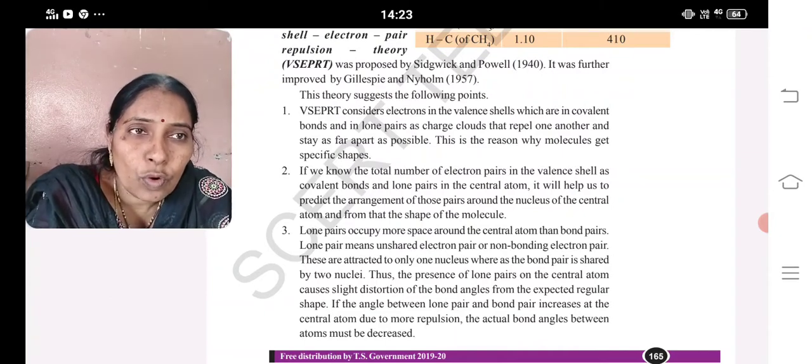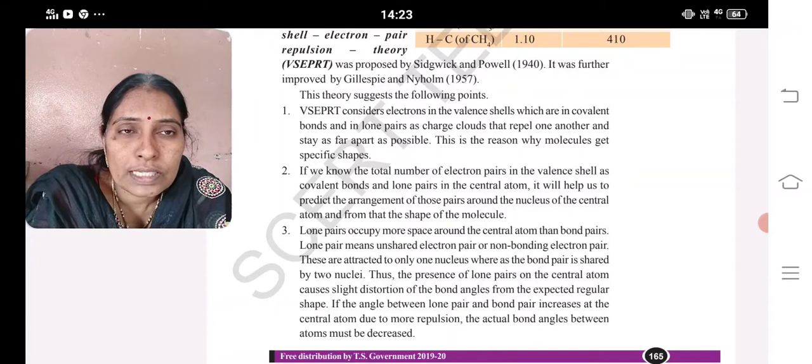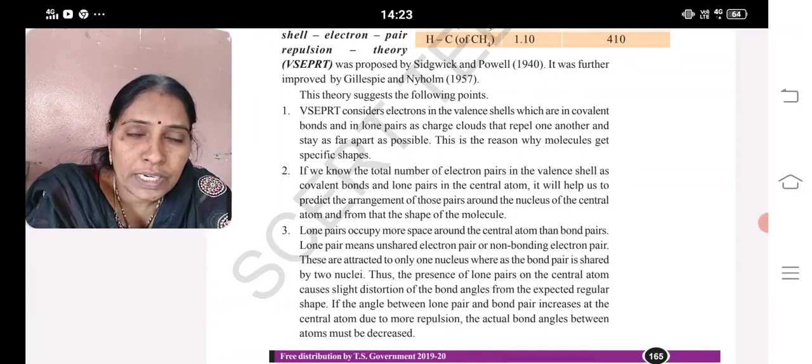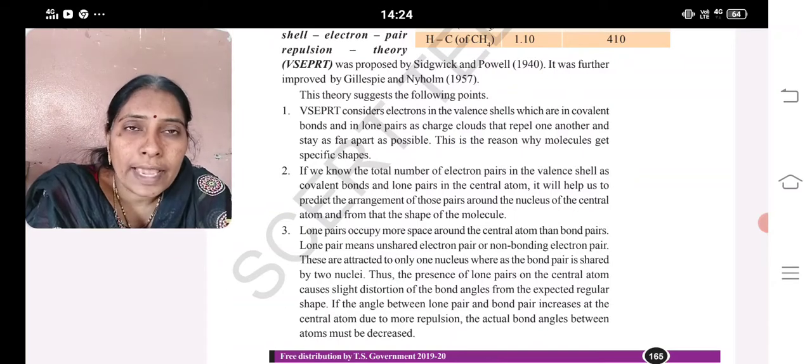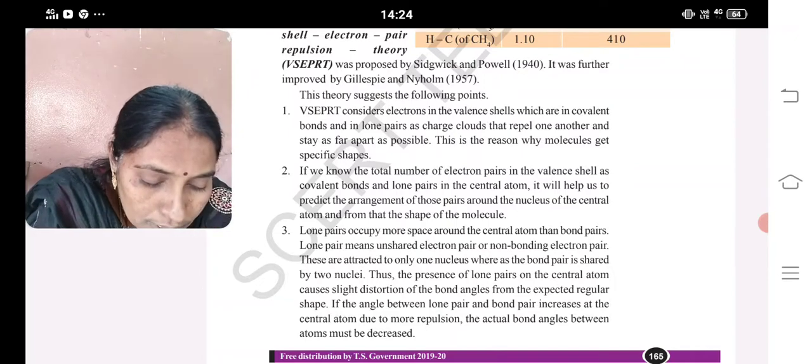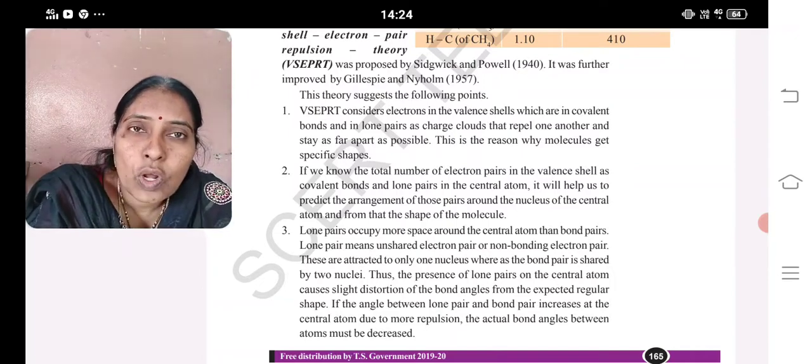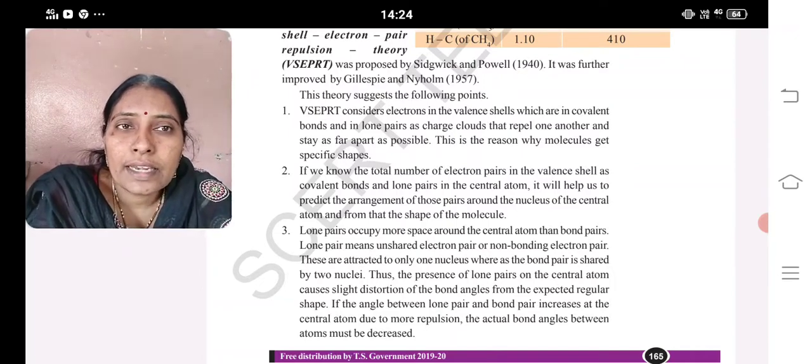The presence of a lone pair on the central atom causes a slight deviation in the bond angles from the expected regular shape. The angle between the lone pair and the bond pair increases at the central atom due to more repulsion, so the actual angle between the bonds must decrease. This theory helps us to understand the bond lengths, bond energies and bond angles.